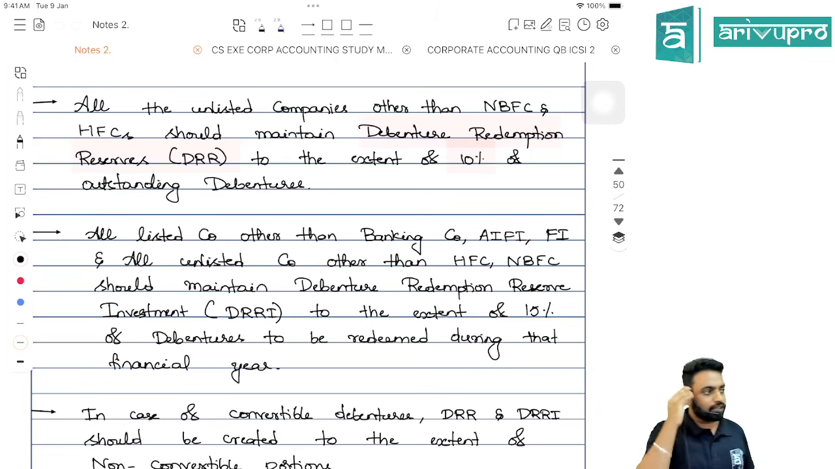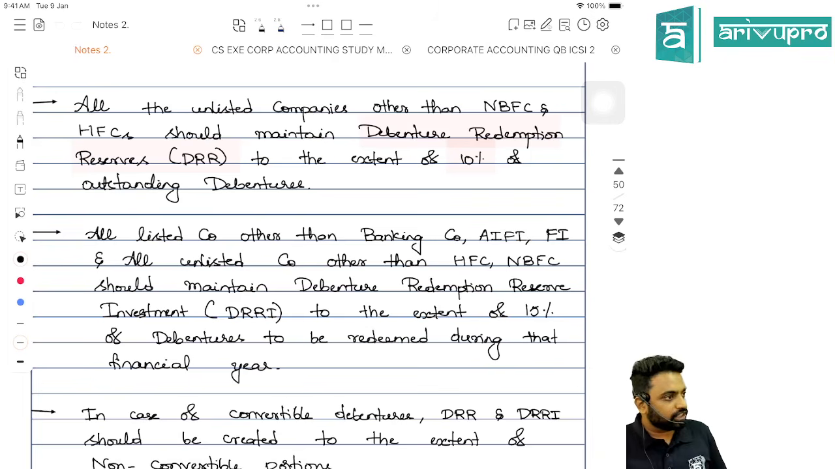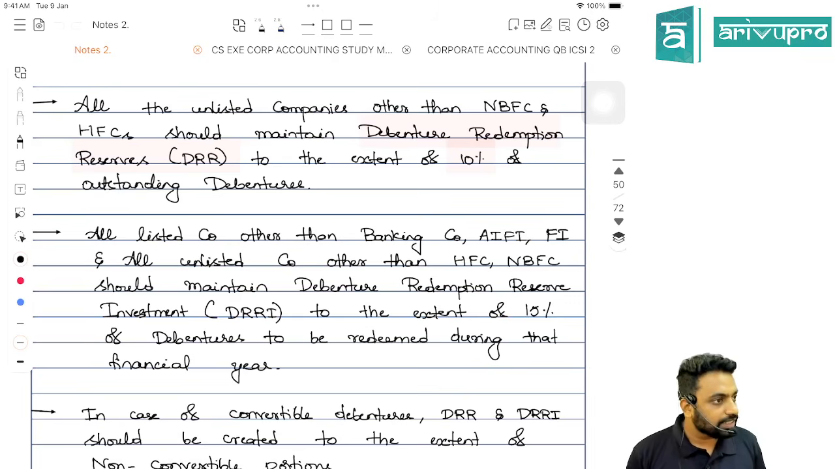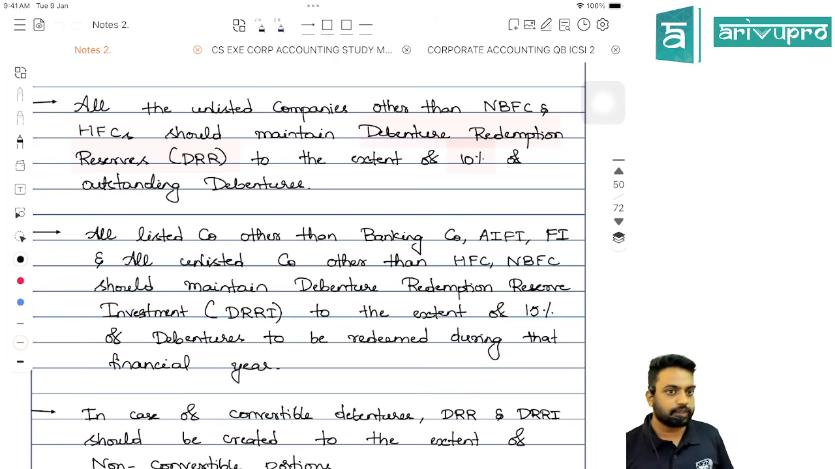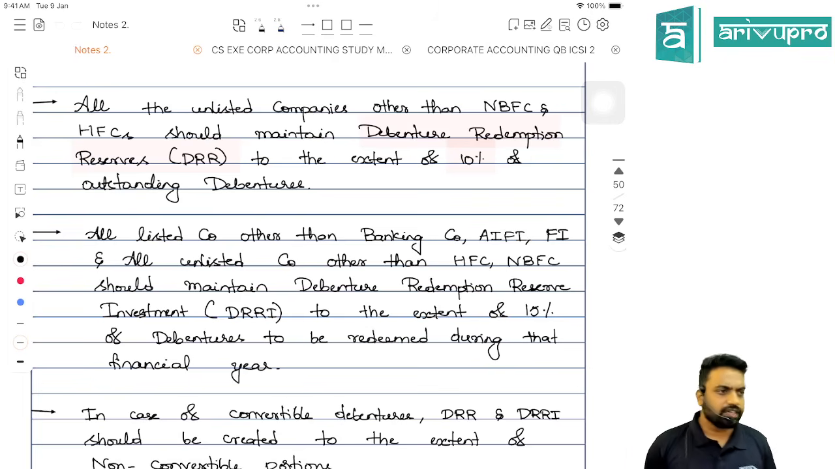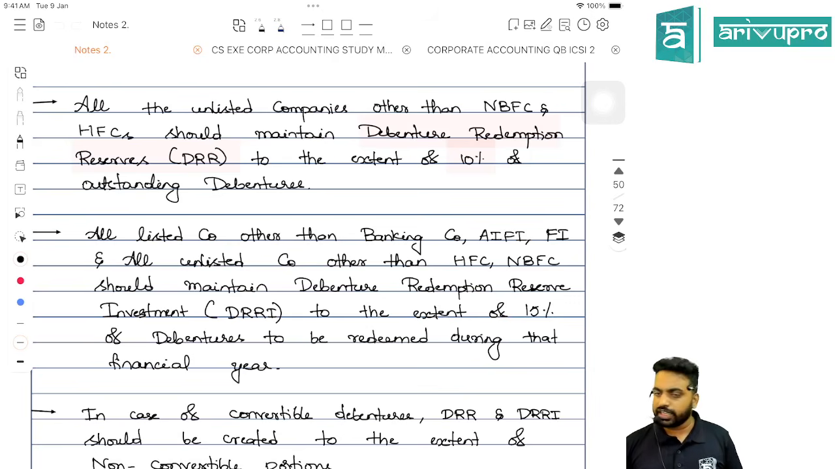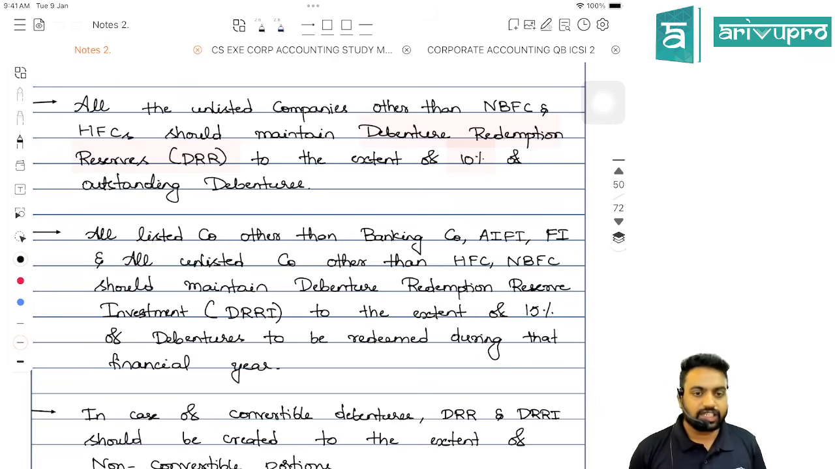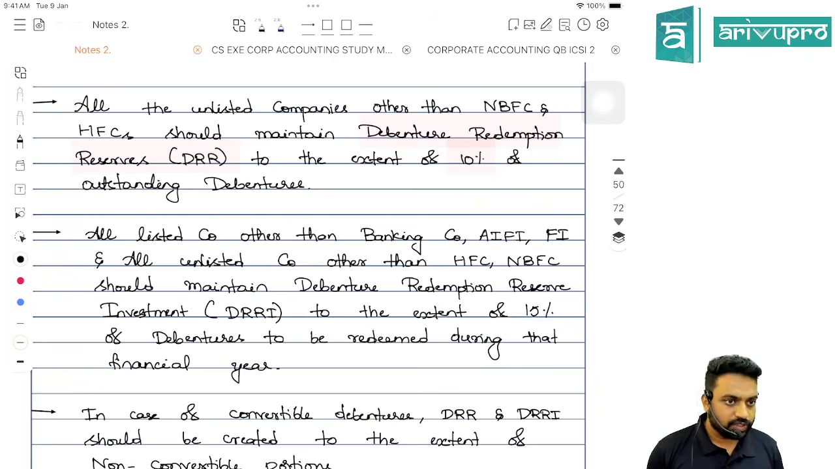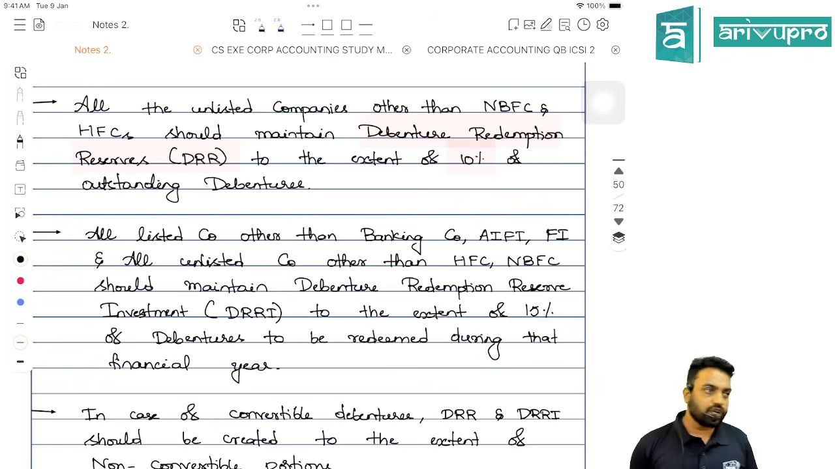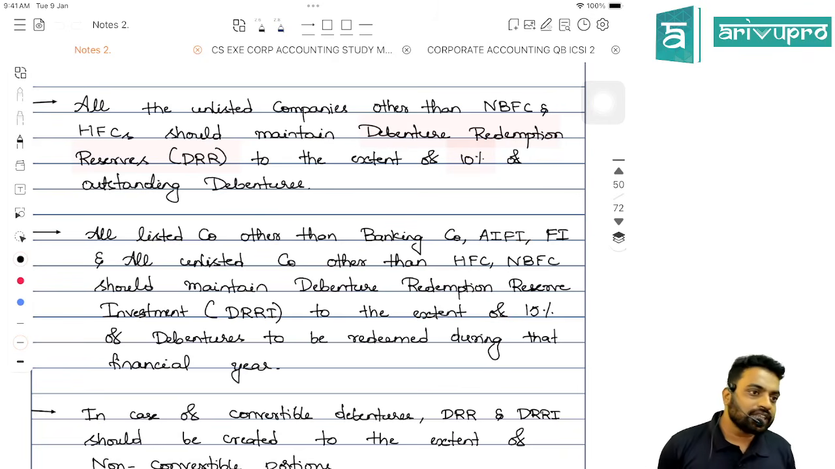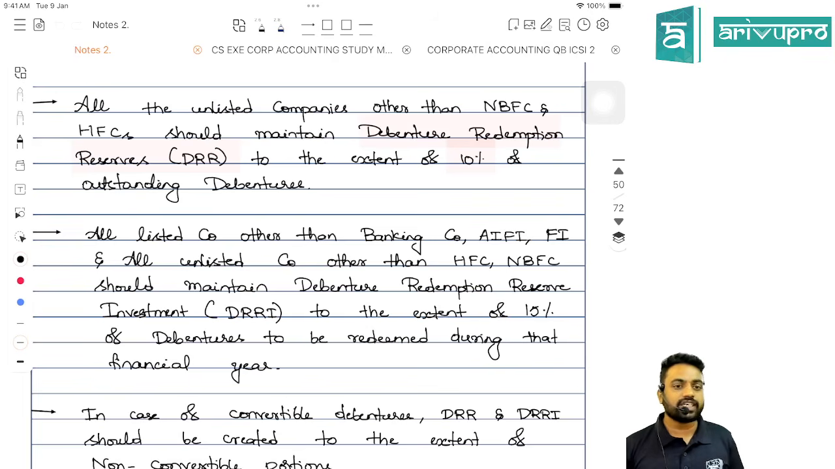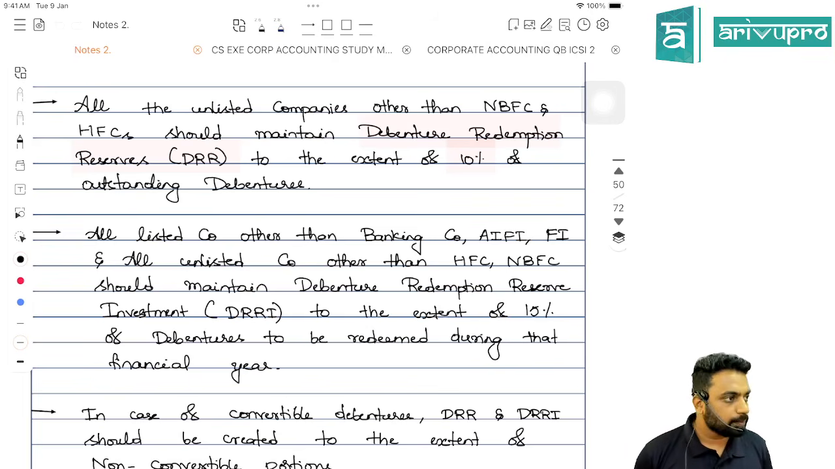The reserve you have to create when you issue the debenture is to the extent of 10% of the debentures outstanding. That reserve is known as debenture redemption reserve. It should be created out of free reserves, and all unlisted companies other than HFC and NBFC should create this reserve. Clear?